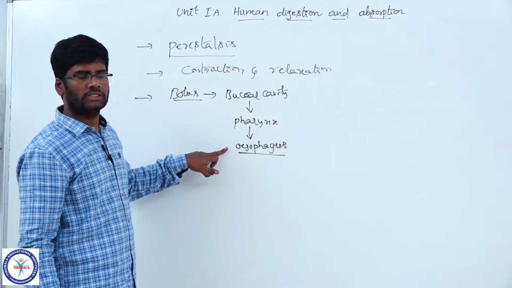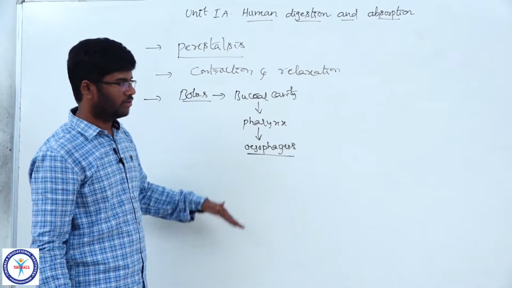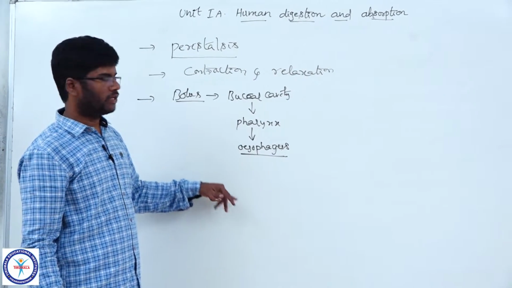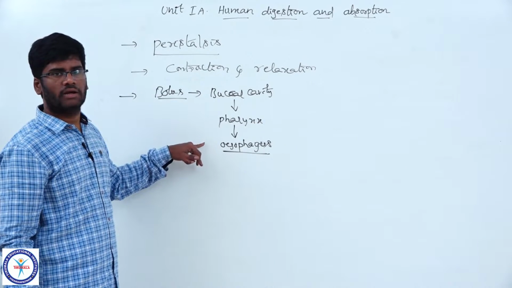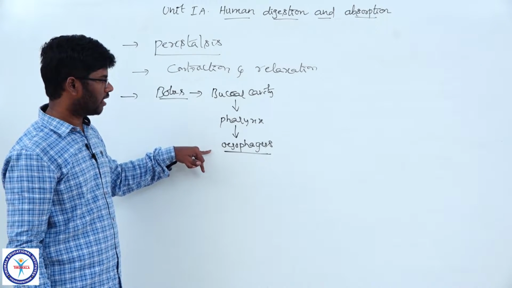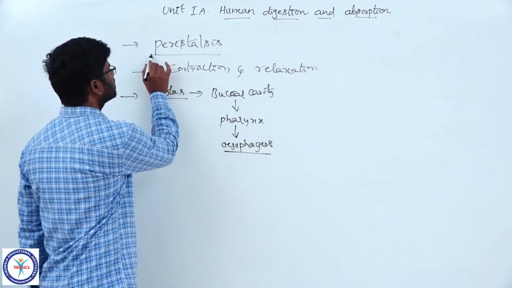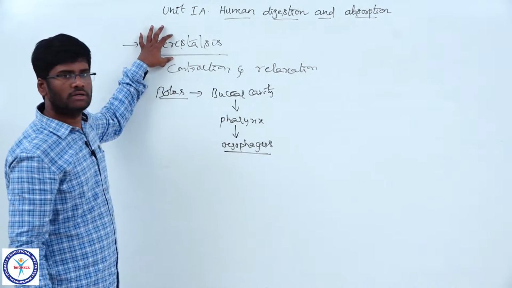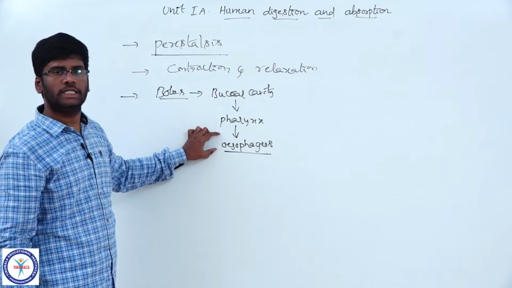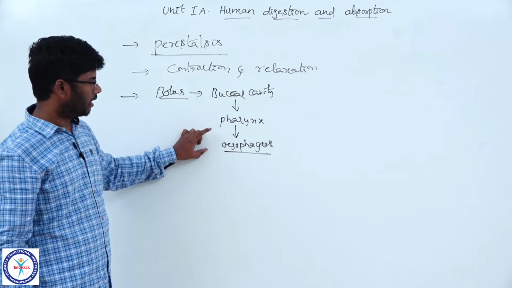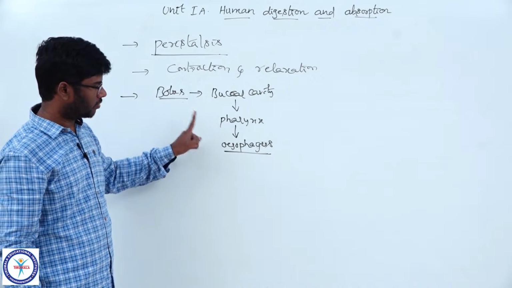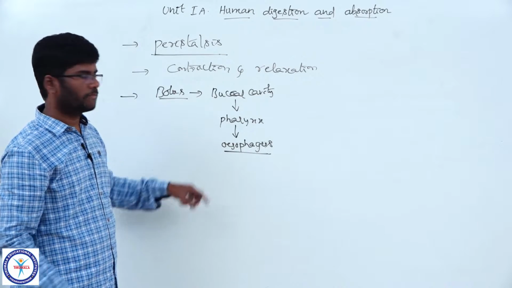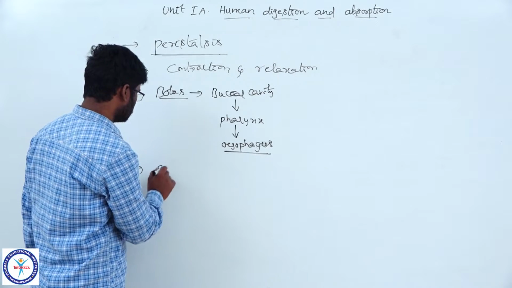From the esophagus, the bolus is conveyed further by continuous waves of contractions. These continuous waves of contractions are nothing but peristaltic movements. Peristalsis begins from the esophagus itself and continues up to the rectum. And come to the stomach.